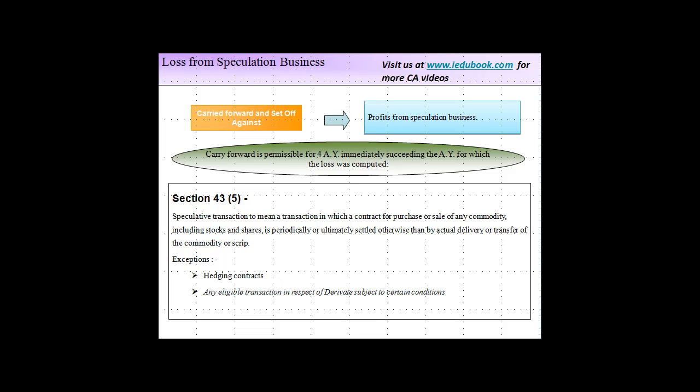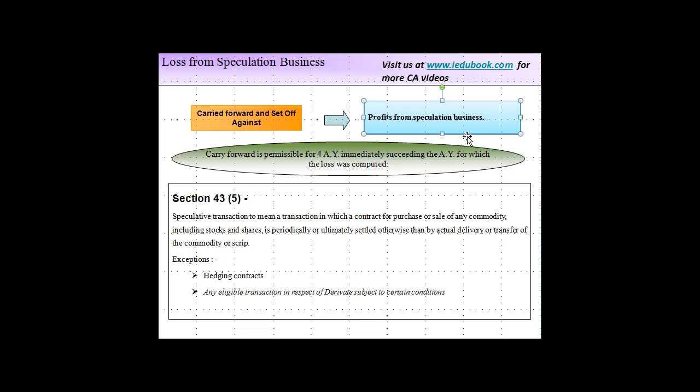Now we saw the carry forward and set off of loss from non-speculative business in one of the previous videos. How about the loss from speculation business? Now, in terms of the loss from speculation business, the carry forward and set off is allowed against profits from speculation business. So these losses cannot be set off against income from regular businesses.